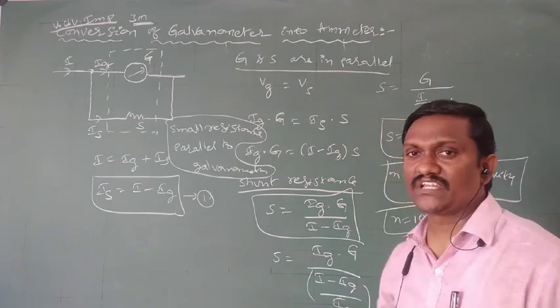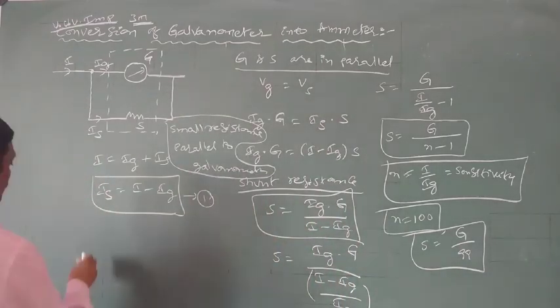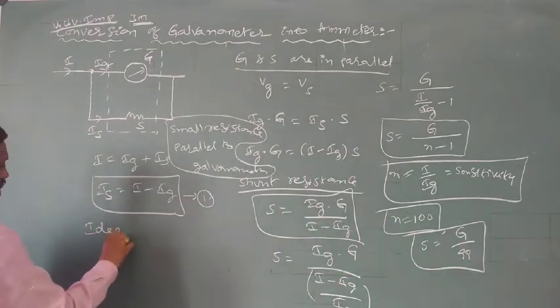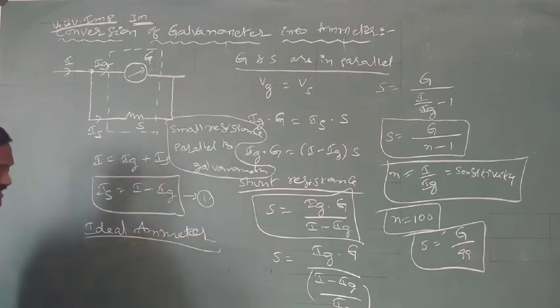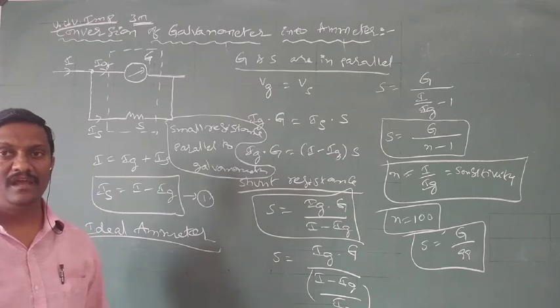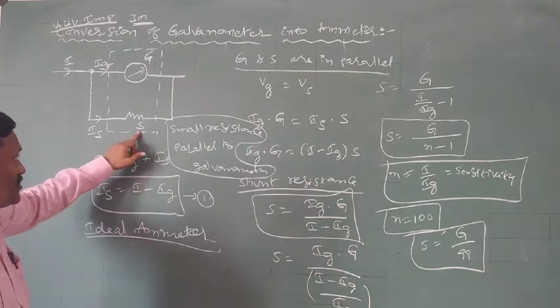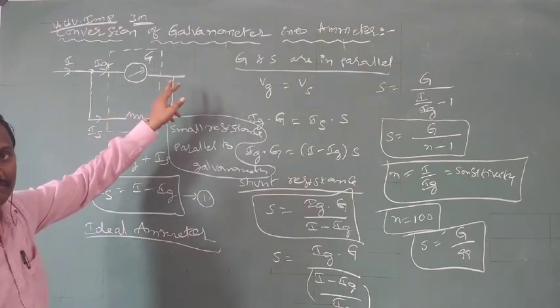And what about the resistance of an ideal ammeter? In case of parallel combination, effective resistance is always decreased. And by connecting a very small resistance parallel to the galvanometer, the galvanometer is converted into an ammeter.